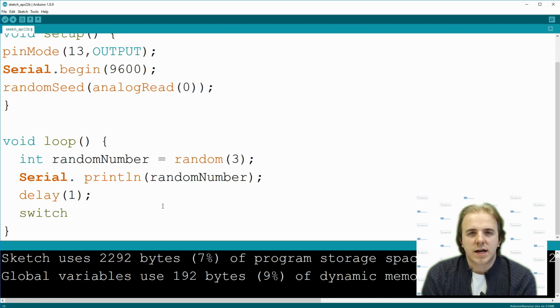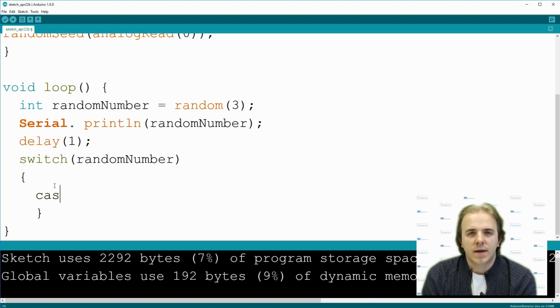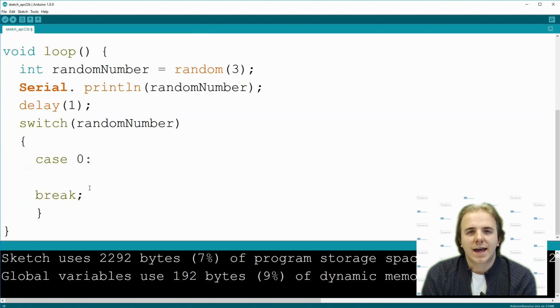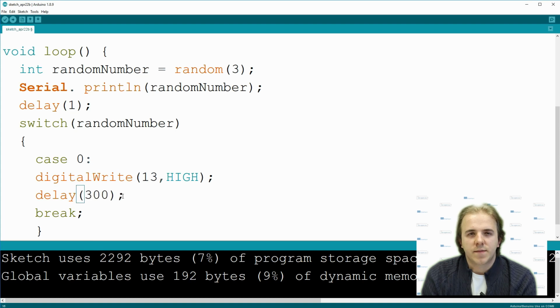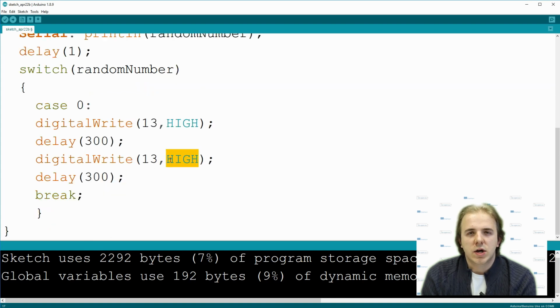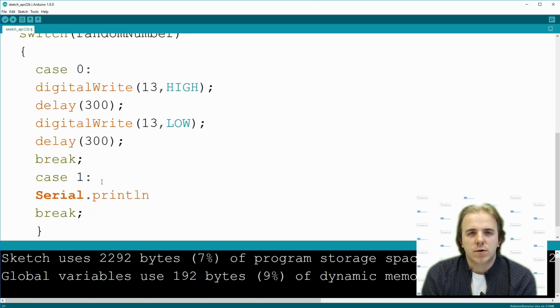To define switch statement, write switch, then in parentheses our random number variable name. Then in brackets we will write case number and colon after. Write break and semicolon. This will determine the end of each case. Between case and break, write code. In the first case, we will put the blinking LED code.